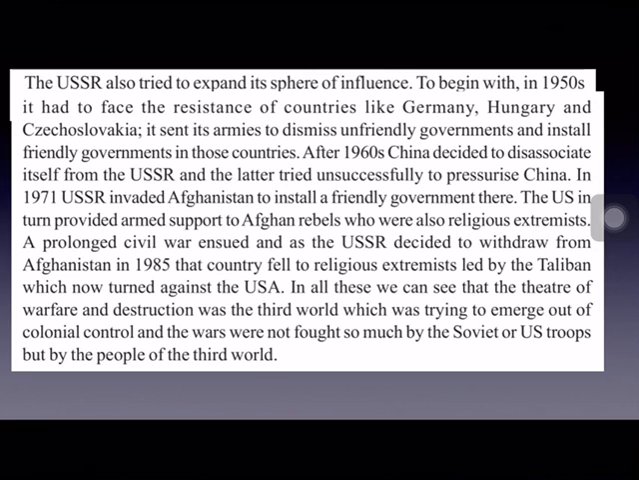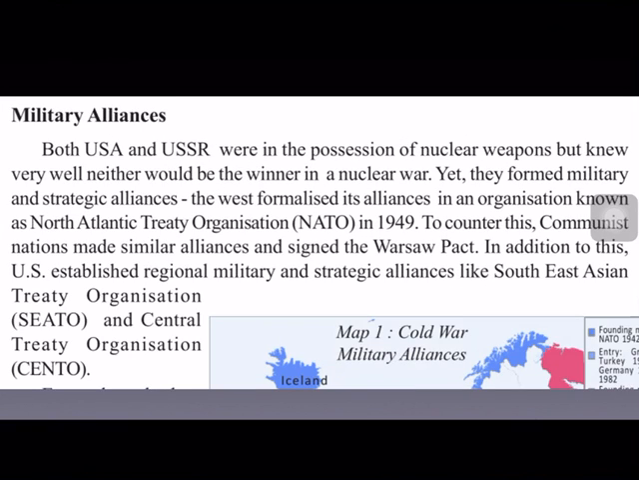And in all these we can see that the theatre of warfare or destruction was only third world countries. Afghanistan is a third world country. So, in all these countries, the third world countries were only destroyed and they lost their lives. Now, the second one is military alliances.